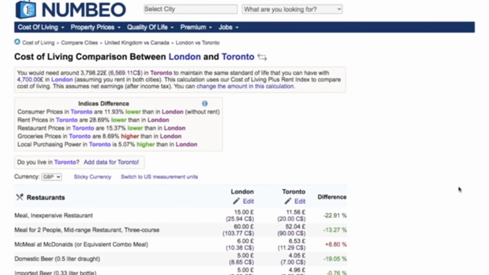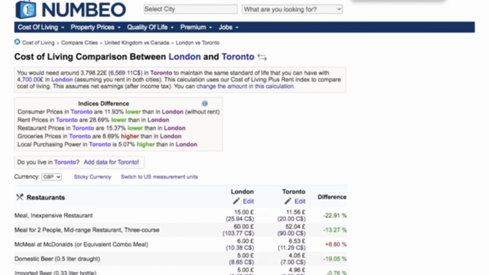Okay, so to discuss the cost of living, I'll take you to numbeo.com. It's a lovely website where you can actually compare the cost of living of any two cities around the world. So I've compared London of UK with Toronto of Canada. Here you can clearly see that they've said that you would need around £3,800 in Toronto to maintain the same standard of life that you can have with around £4,700 in London. So obviously London is way more expensive than Toronto.